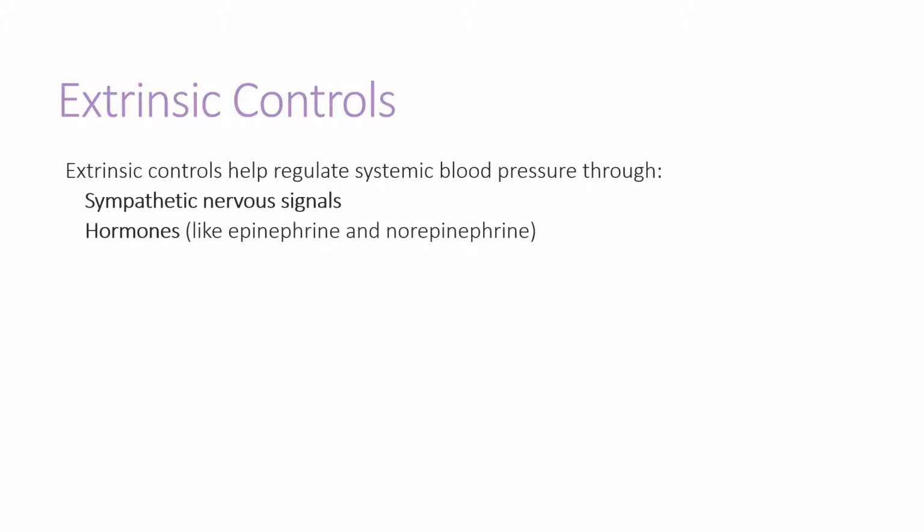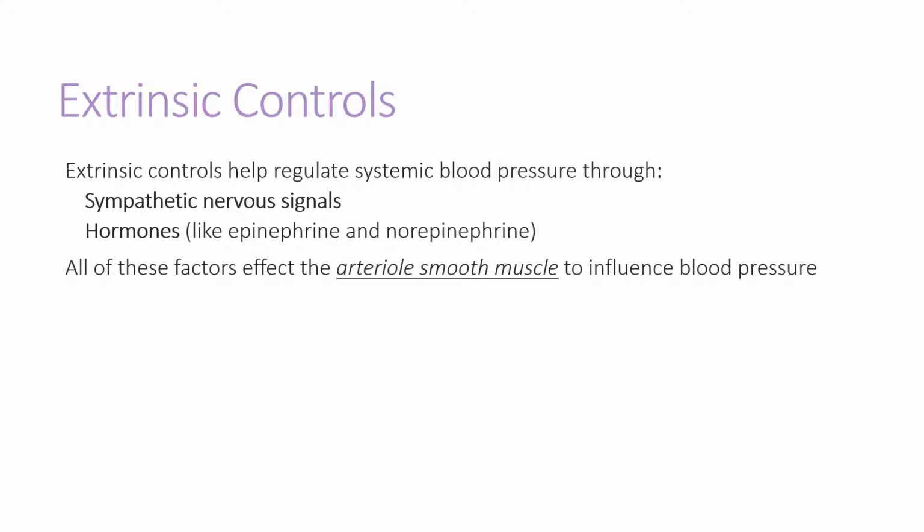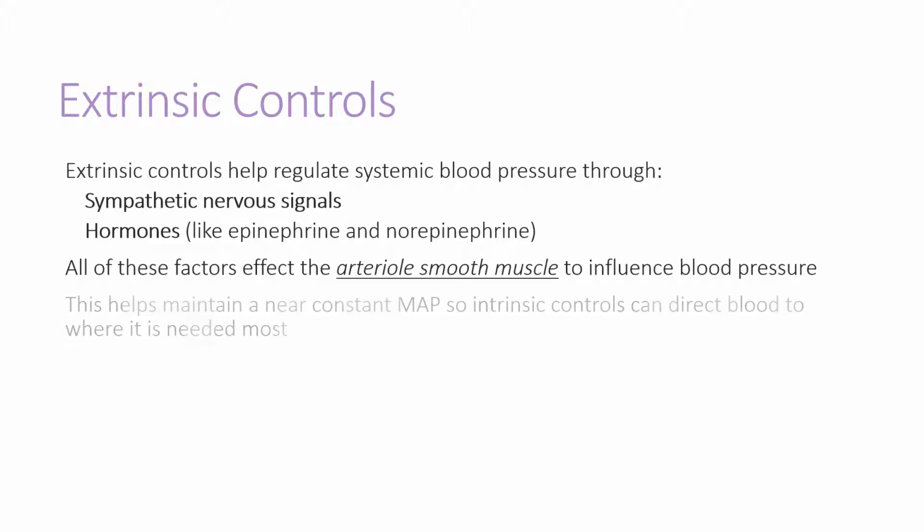Extrinsic controls are those controls that come from outside of the cardiovascular system, like neural signals or hormonal signals. We've taken a look at a few of these in the past, and we want to point out here that these extrinsic controls normally regulate systemic blood pressure through sympathetic signals or hormones that can increase cardiac output by increasing heart rate or contractility, or directly causing the smooth muscle of the blood vessels to vasoconstrict. All of these factors affect the arterial smooth muscle to influence blood pressure.